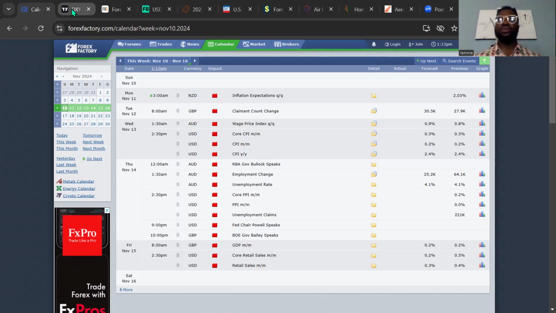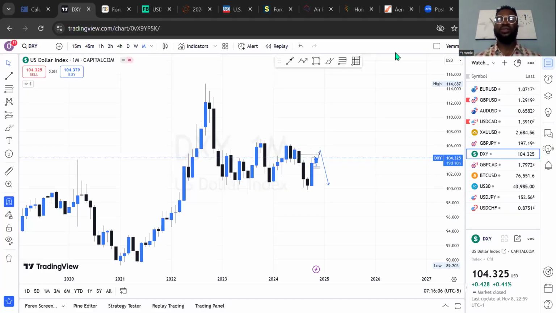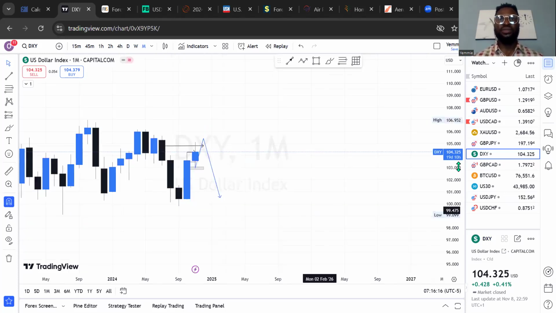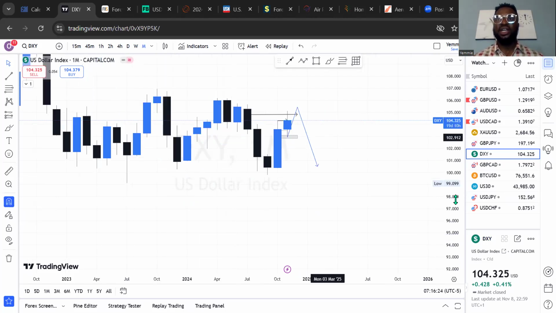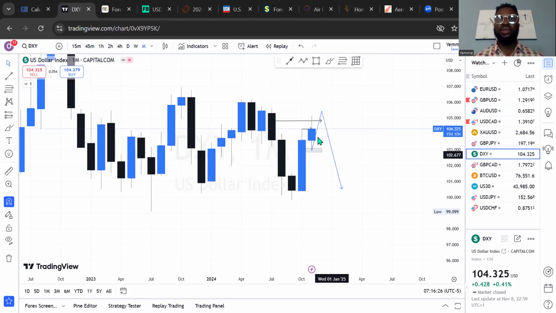Let's check quickly the technical outlook for this week. Let's start with DXY on the monthly time frame. This was last week's analysis that we have on the screen. Last week it was analyzed that the market is going to break this high, and after breaking it, it's going to retrace back into this range. Exactly that's what happened on the DXY, as you can see, the market did just that.